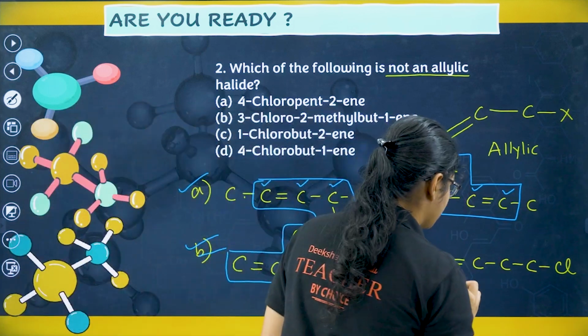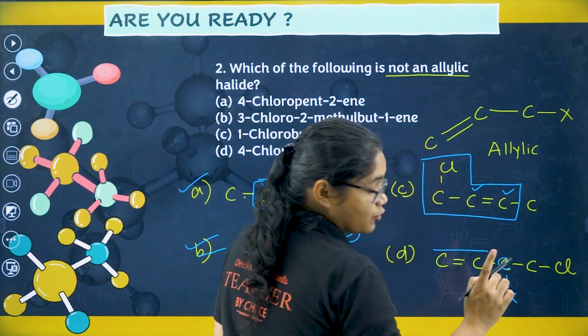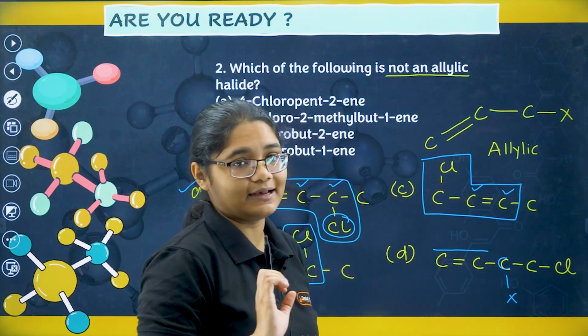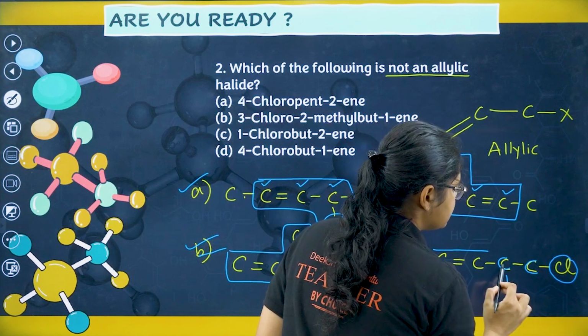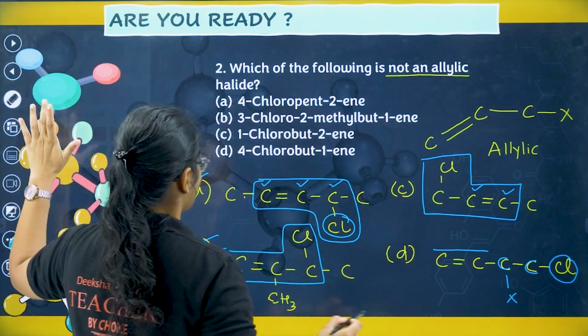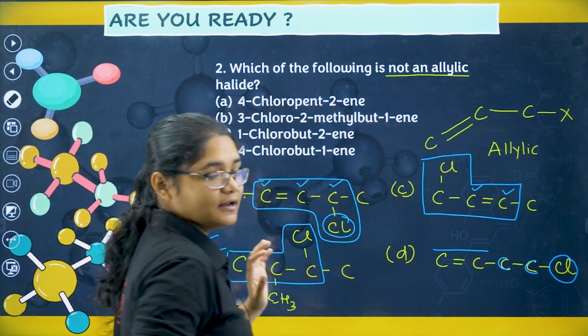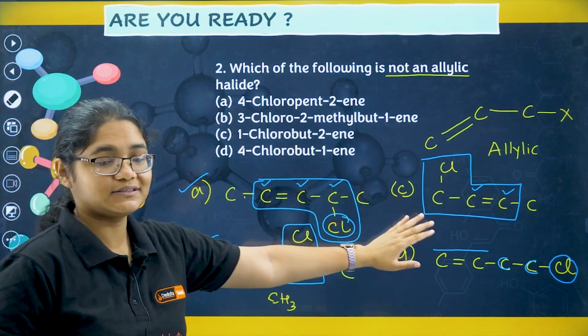Now coming to here, if this carbon would have contained an X group, then it would have been an allylic carbon. But here the carbon which contains the X group is not attached to a double bonded carbon, right? So is this allylic? No, this is not allylic. All other options are allylic.